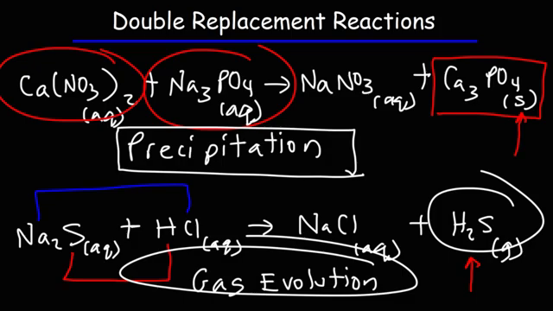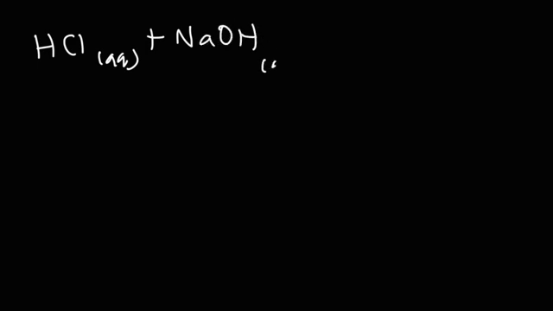And for those of you who are curious, there is another type of double replacement reaction. And here it is. Let's say we react hydrochloric acid with sodium hydroxide. In this example, sodium will pair up with chlorine, forming table salt, sodium chloride.